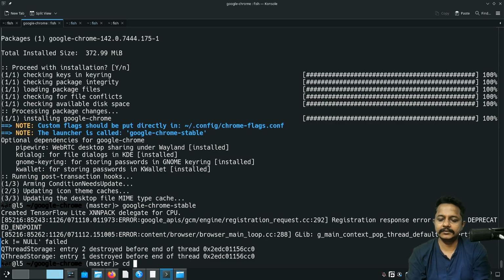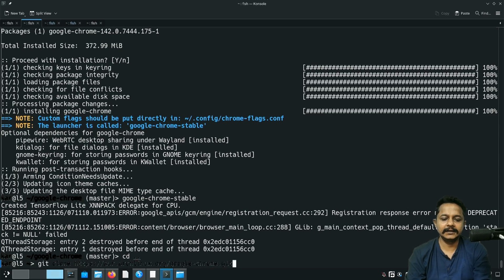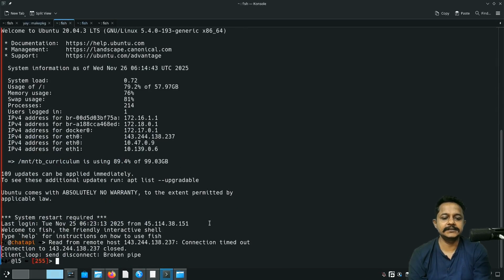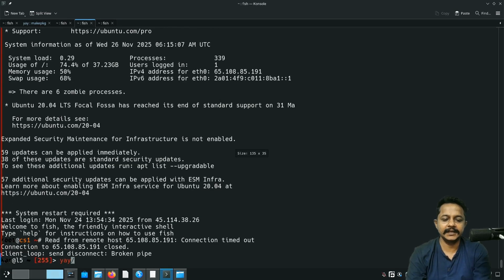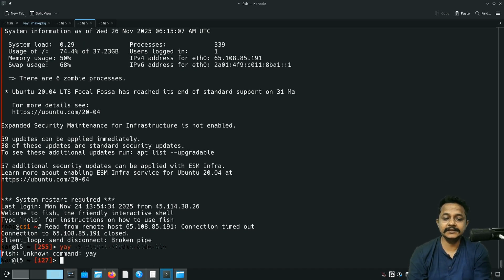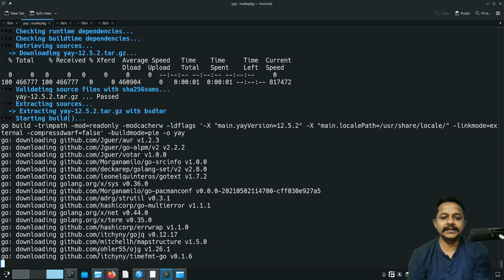We just go back a folder and git clone PARU, or rather, let's install YAY. Let's do a quick check whether I have yay. See, I do not have yay installed. yay -S visual-studio-code-bin is the package name. Let's try to do this. See, fish says yay command not found. Let's proceed with the YAY install.